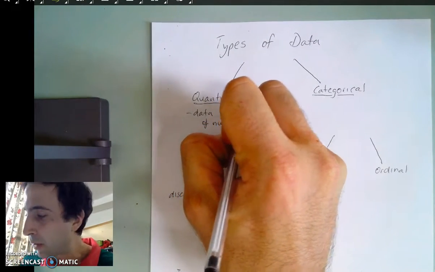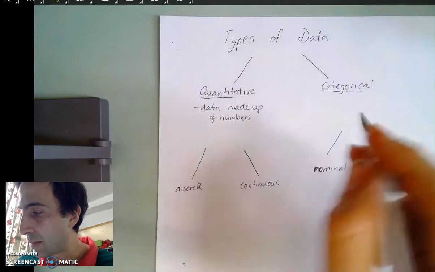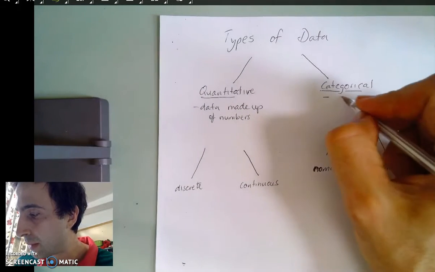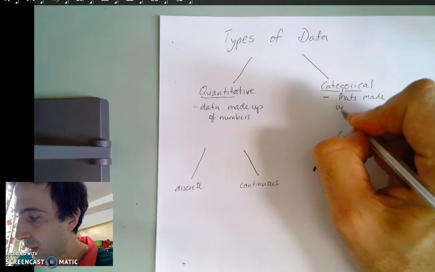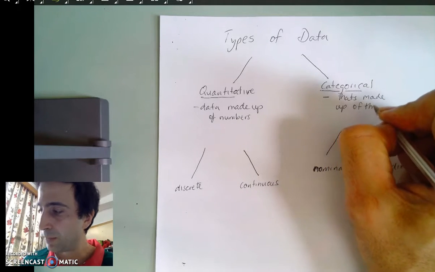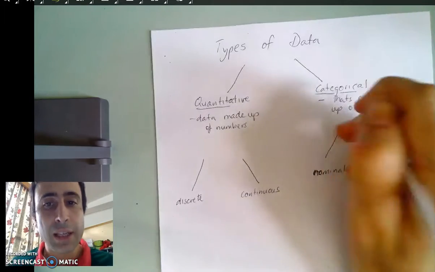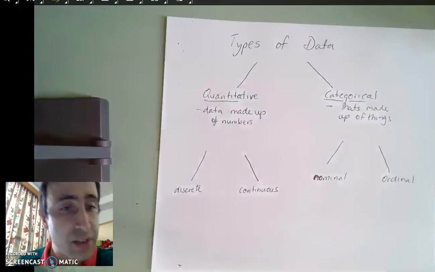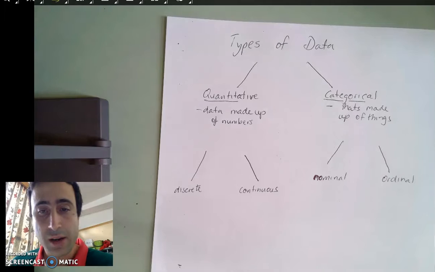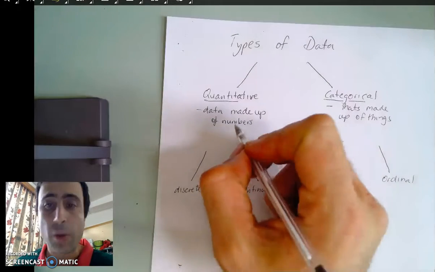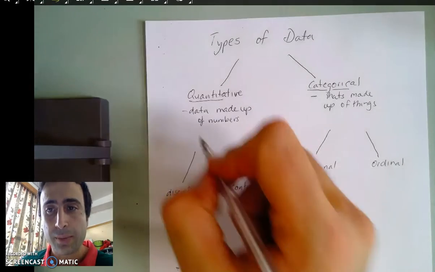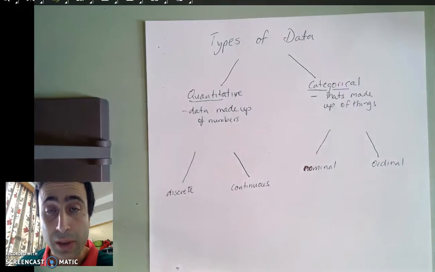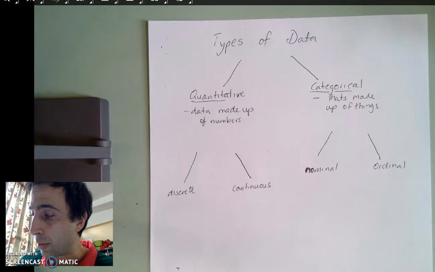Whereas categorical data is data that's made up of things. And so, for example, if I say, how many guinea pigs do you have? You say you've got 3 guinea pigs. Well, that's a quantity. So that's quantitative data. Whereas categorical data is, what colour is your guinea pig? Oh, my guinea pig's brown. And therefore, it's actually a thing.